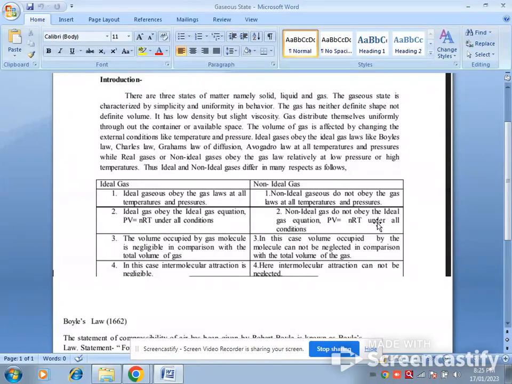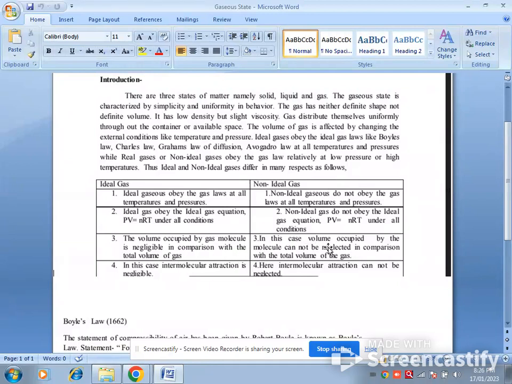A non-ideal gas does not obey the ideal gas equation PV = nRT under all conditions. For an ideal gas, the volume occupied by the gas molecules is negligible in comparison with the total volume of the gas.